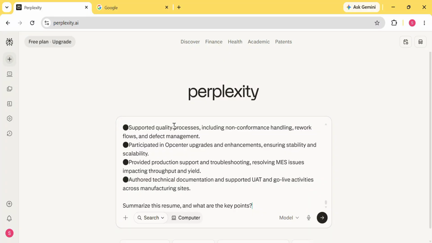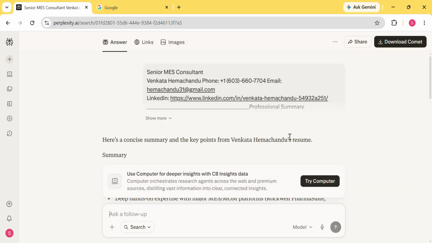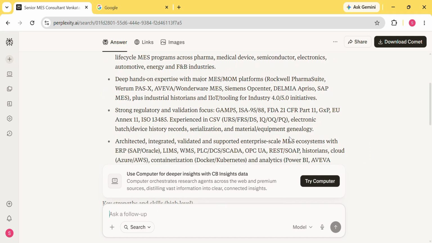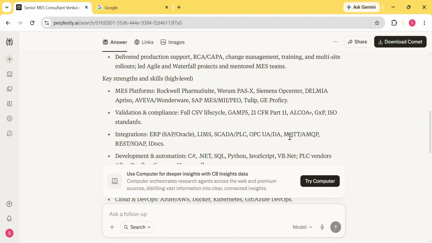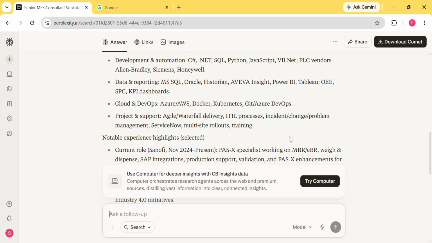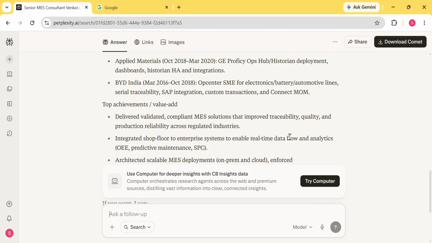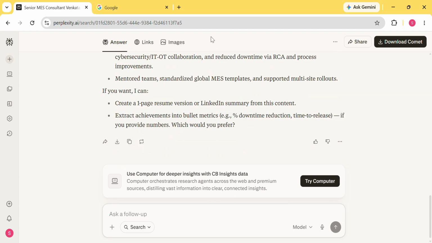The eighth thing Perplexity does better is understanding documents. In this example, I'm providing resume content and asking Perplexity to summarize it and identify the key points. Within seconds, it extracts the most important information, including experience, skills, qualifications, and achievements. Instead of manually reviewing every section, I get a concise overview immediately. This can be useful for resumes, reports, manuals, research papers, and many other types of documents. Rather than simply searching for information, Perplexity helps analyze and organize it.